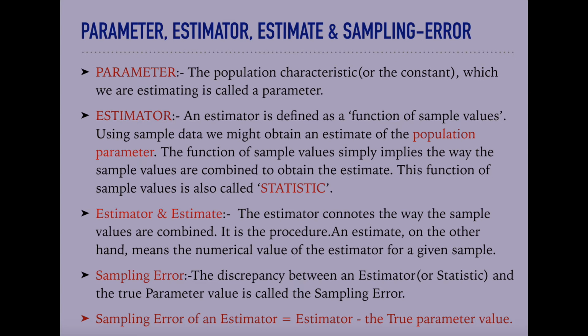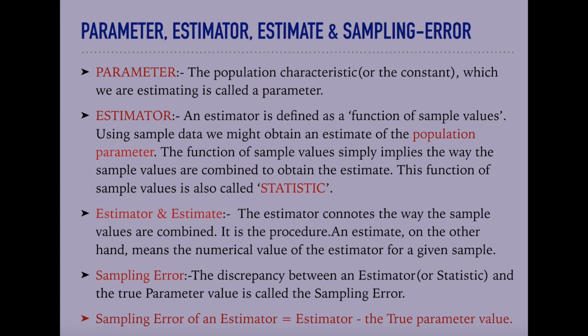Now, estimator and estimate. The estimator connotes the way sample values are combined. It is the procedure. So, estimator is the process or procedure, and an estimate, on the other hand, means the numerical value of the estimator for a given sample. So, one refers to procedure, another refers to the value of the estimator.